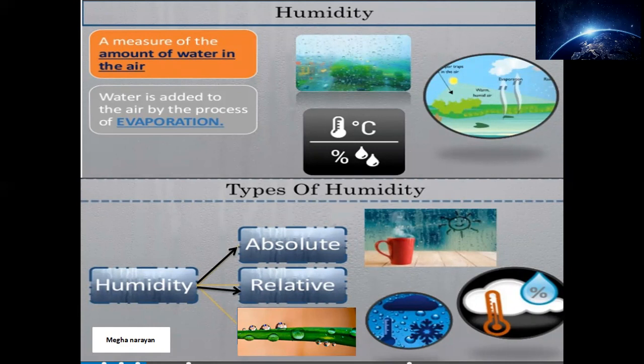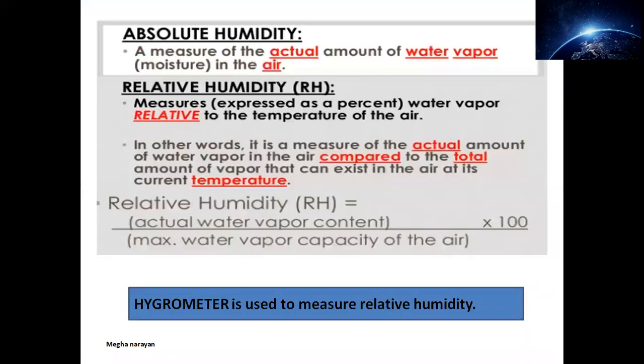In this case, air has water converted into steam form combined with it, and this process is evaporation. When air has this water with it, it is called humidity. Okay, air with water is humidity. And how does water get attached to air? The process is evaporation. Now there are two types of humidity given in your syllabus. Here you can see the first one is absolute, the second is relative. We will talk about them one by one.